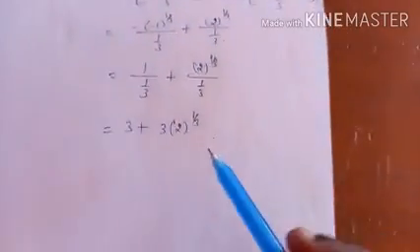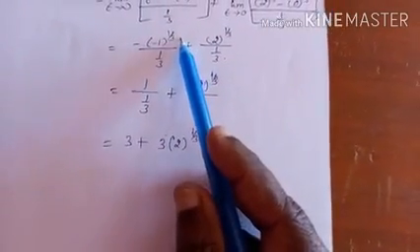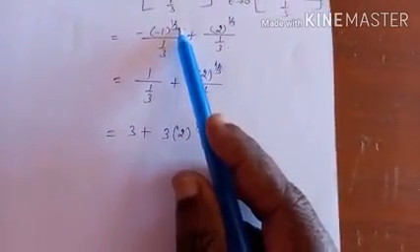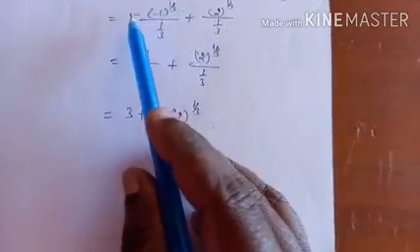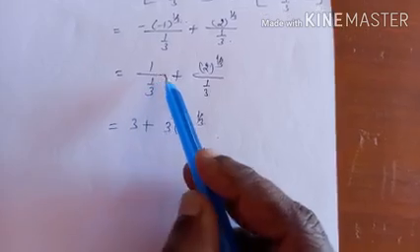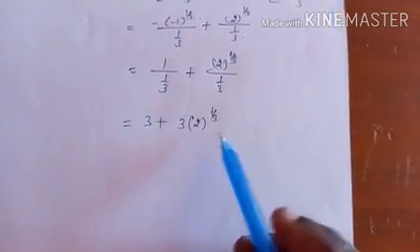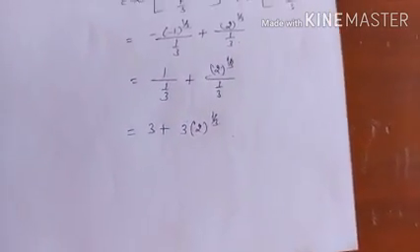So what is minus 1 whole power 1 by 3? Minus 1. You use a calculator and check. It is minus 1. Already there is a minus, so plus 1. So this is the answer, which is a finite answer. I hope you have understood.